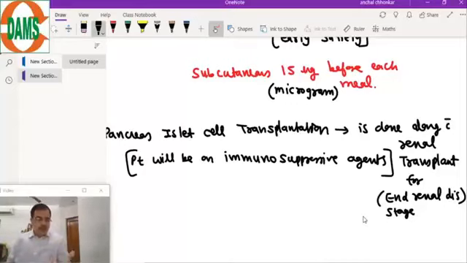Not alone. It has been seen that the results are not good because patient will be taking the immunosuppressive agent, and those are causing infection chances and other complications of immunosuppression. So diabetic nephropathy is an indication for beta cell transplantation. If patient is undergoing a renal transplantation and sugars are still not controlled, then you can go for a pancreatic islet cell transplantation.